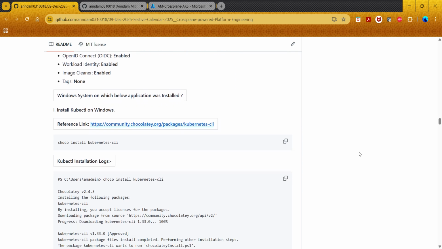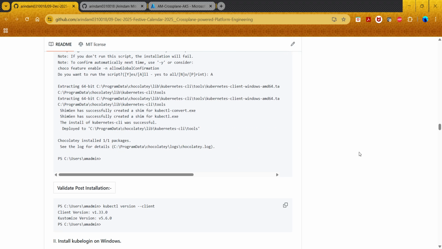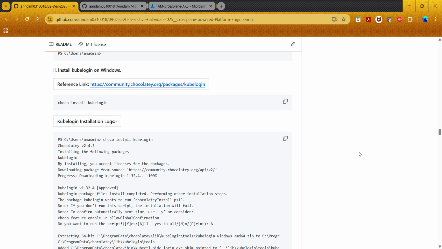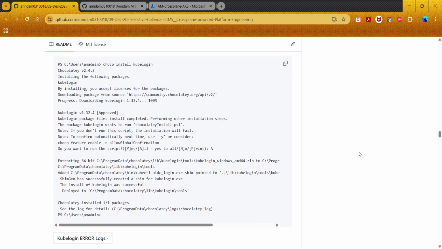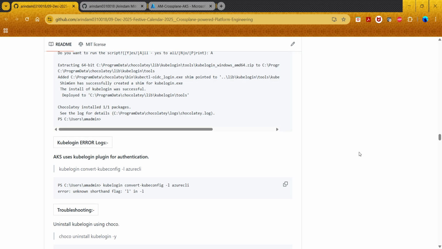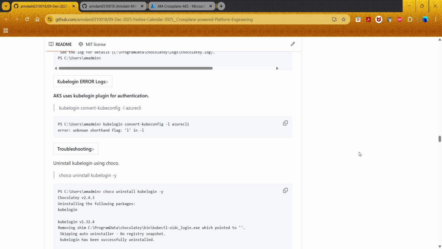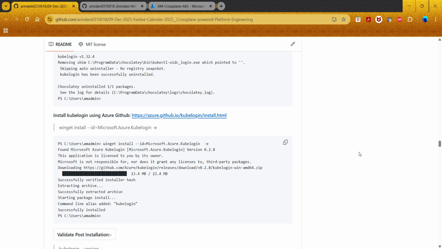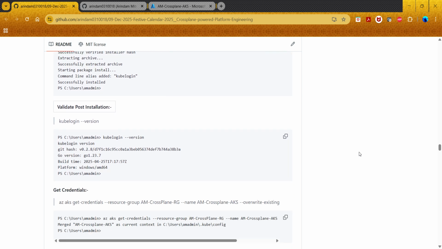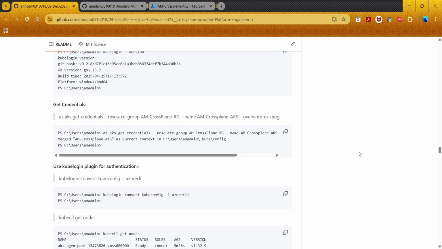Feel free to browse here. I'm not going to go through how to install kubectl, kubelogin, and so on. It is all listed here if you want to check. I thought it would be good for users to know how I did it from the very beginning. I also ran into a few errors, kubelogin errors, so have a look into this.